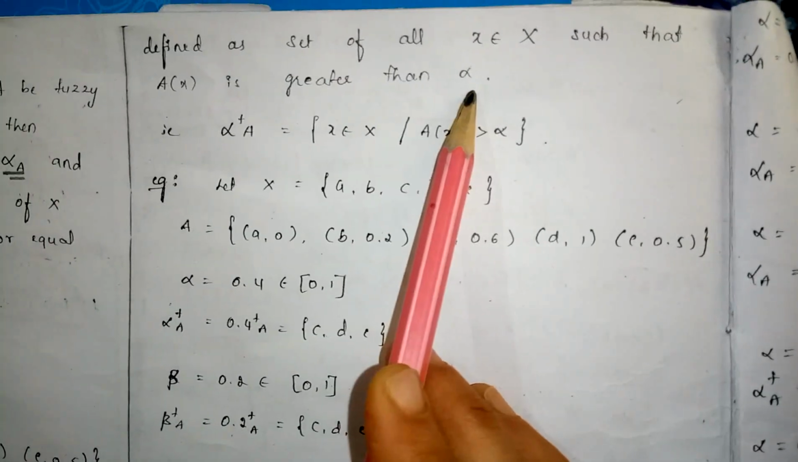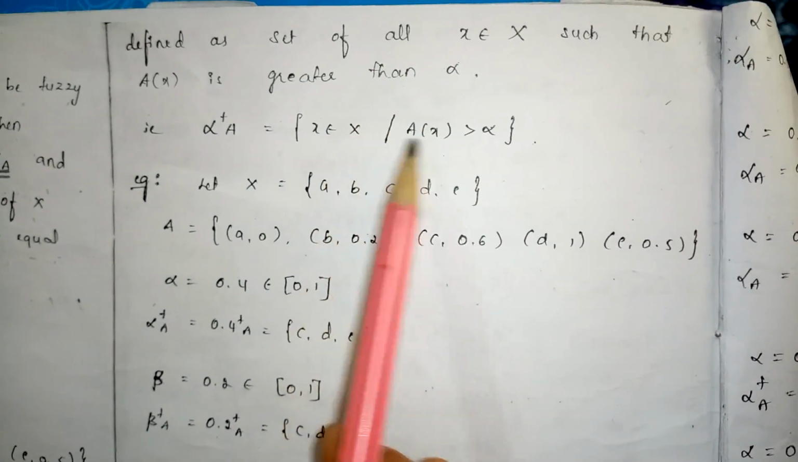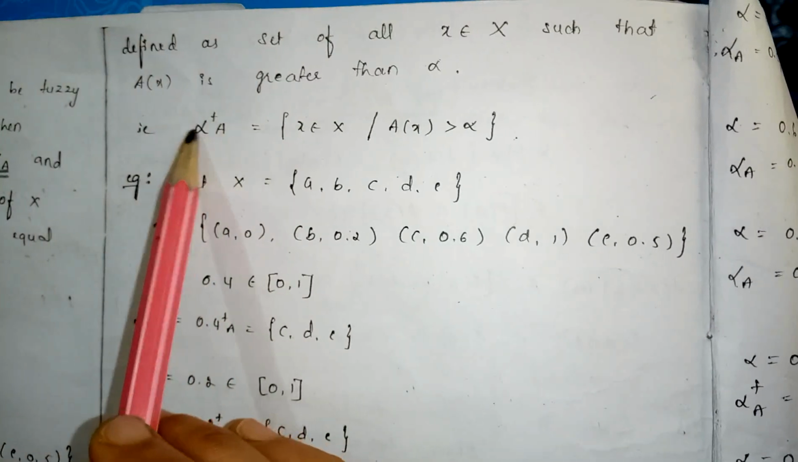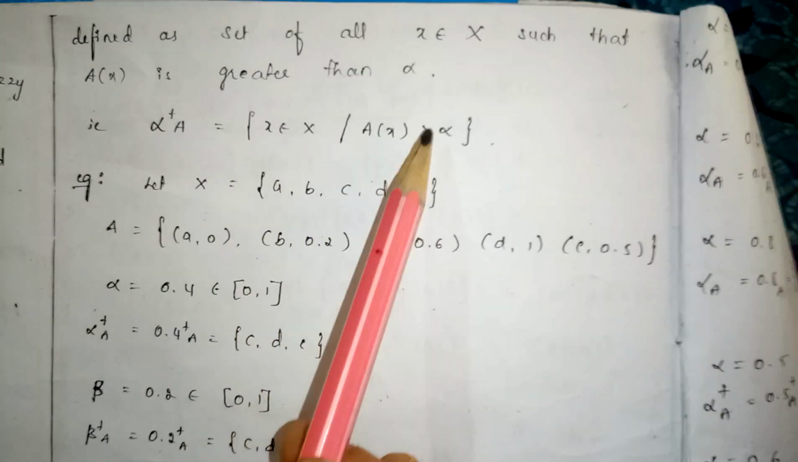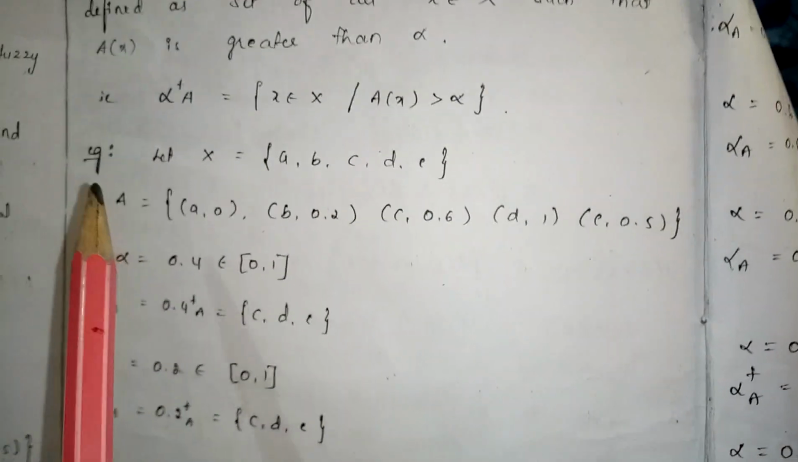In the alpha cut set we took greater than or equal to, but in the strong alpha cut set, A of x is only greater than alpha. That is, it is denoted by alpha plus A equal to the set of x belonging to X such that A of x is strictly greater than alpha. That set is called the strong alpha cut set.